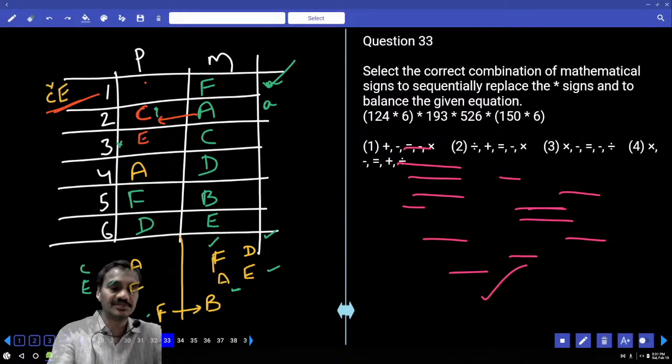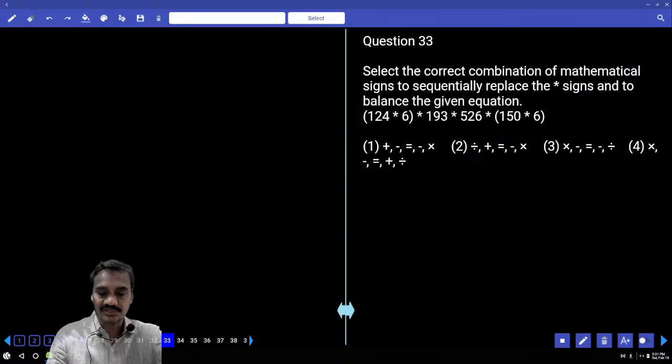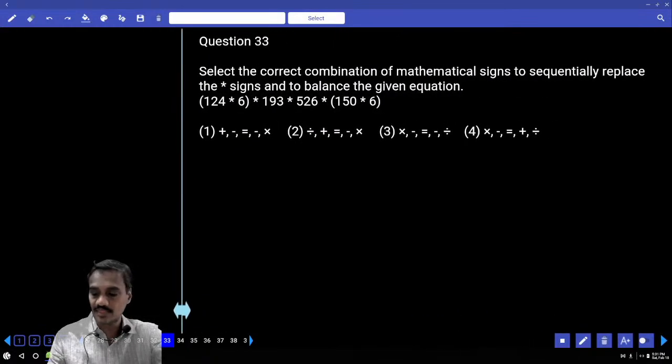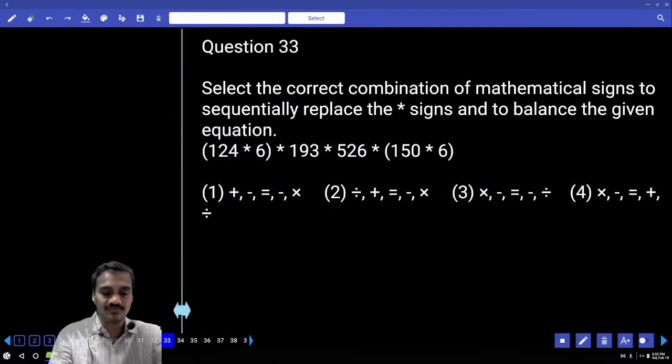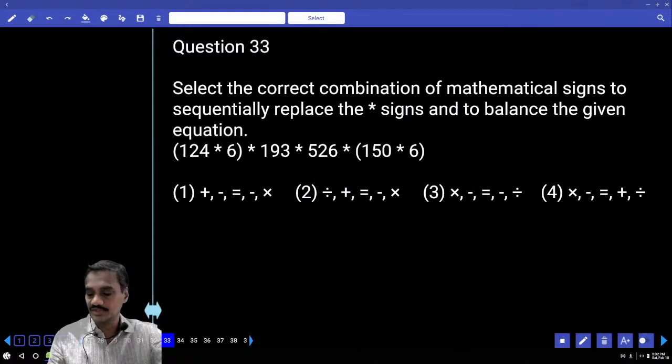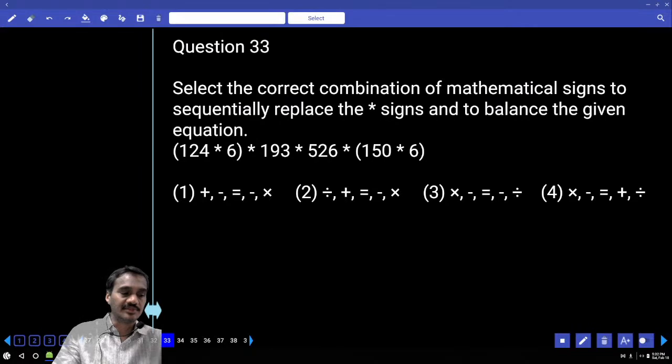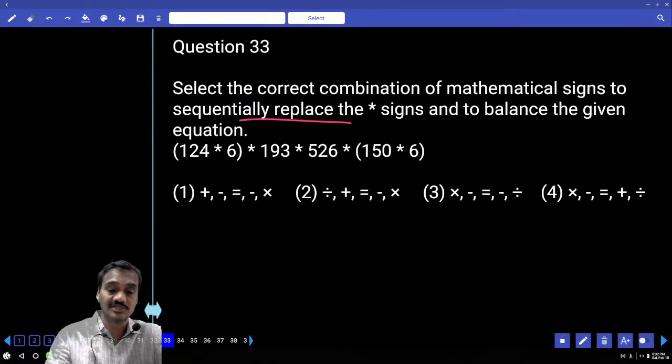The next one, 33. Now in this 33, tell me what is your answer in this case. 124 and star 6 and so on. Then what are the symbols that are to be interchanged, isn't it? And correct combination of mathematical signs sequentially replace the sign. Then plus, minus, equal to. Now this is plus and minus and equals to, and this is minus and this is into.